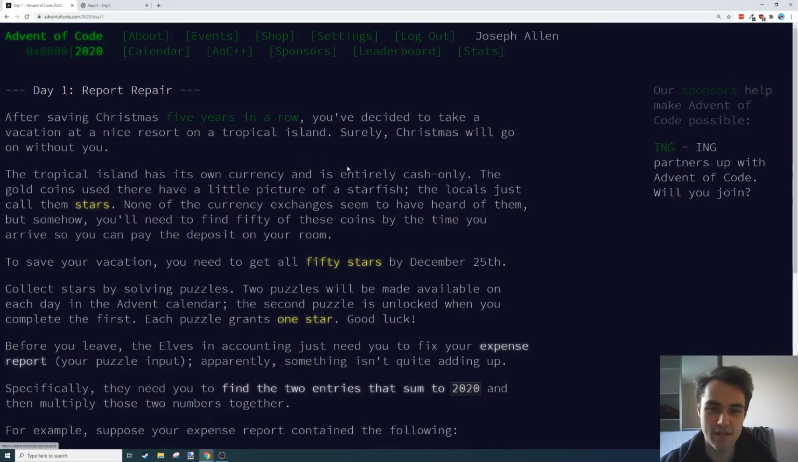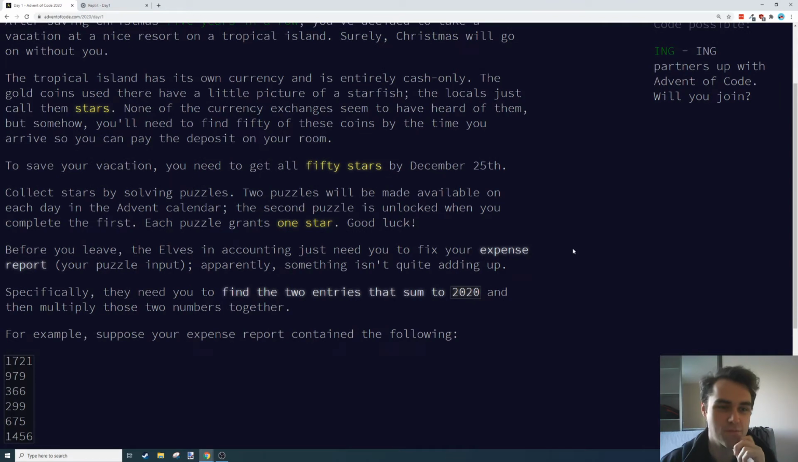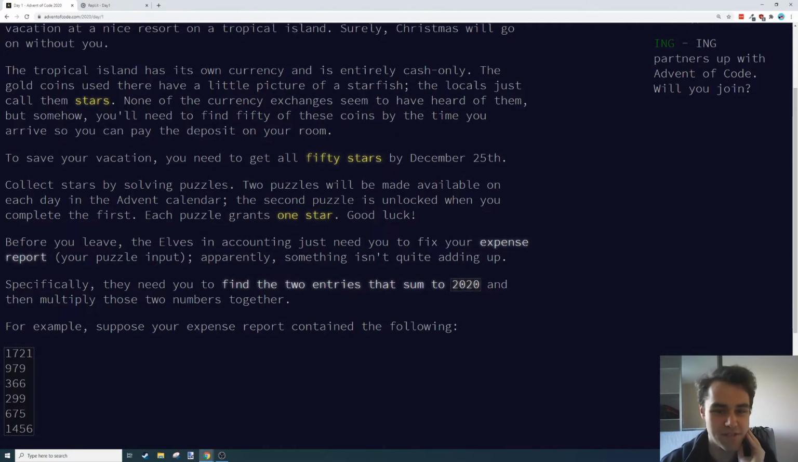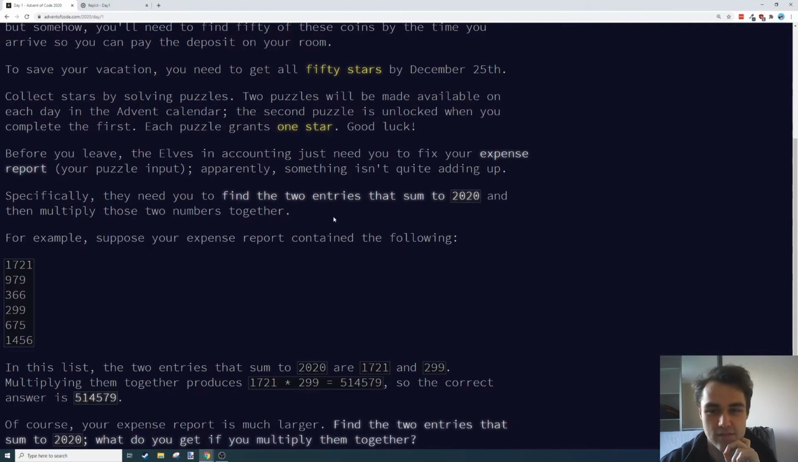After saving Christmas 5 years in a row, you've decided to take a vacation at a nice resort on a tropical island. Surely Christmas will go on without you. The tropical island has its own currency and is entirely cash only. The gold coins used there have a little picture of a starfish. The locals just call them stars. None of the currency exchanges seem to have heard of them, but somehow you'll need to find 50 of these coins by the time you arrive so you can pay the deposit on your room. To save your vacation, you need to get all 50 stars by December 25th. Collect stars by solving puzzles. 2 puzzles will be made available on each day in the Advent calendar. The second puzzle is unlocked when you complete the first. Each puzzle grants 1 star.